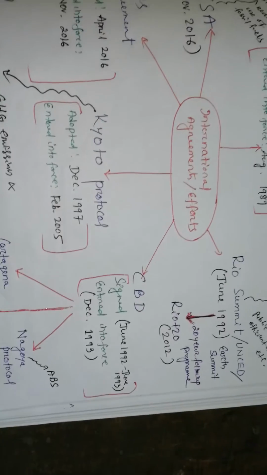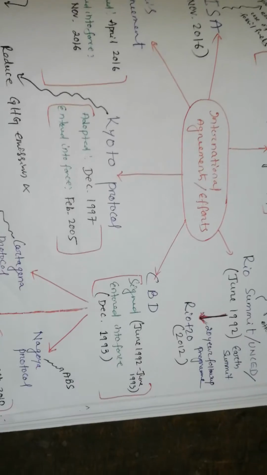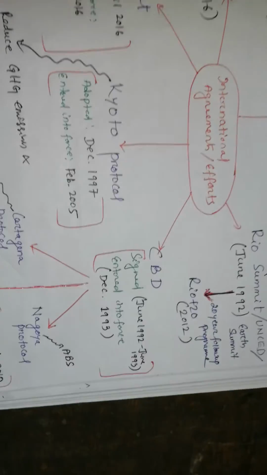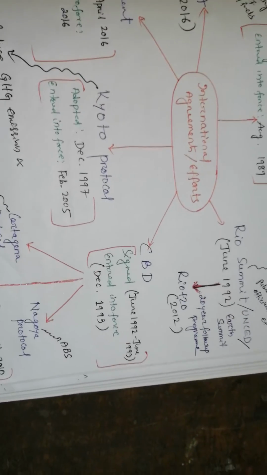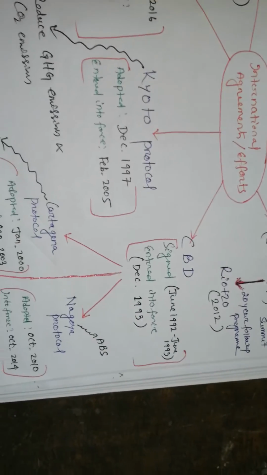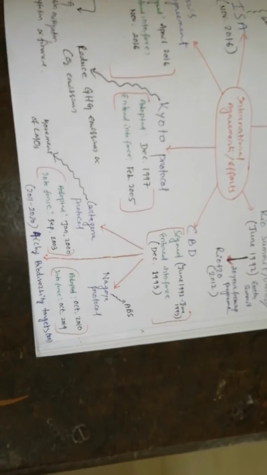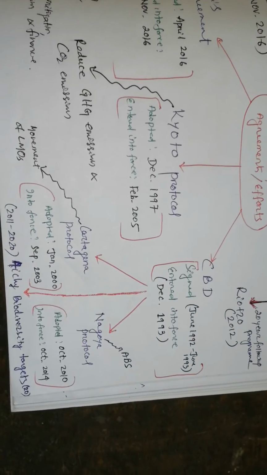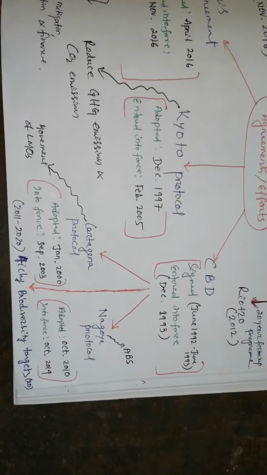Next, CBD, that means Convention on Biological Diversity or Convention on Biodiversity. It was open for signature from June 1992 to June 1993. That means for signatures only it took 1 year. Entered into force in December 1993. Okay, so it has different branches. One is Cartagena Protocol, one is Aichi Biodiversity Targets, and one is Nagoya Protocol.